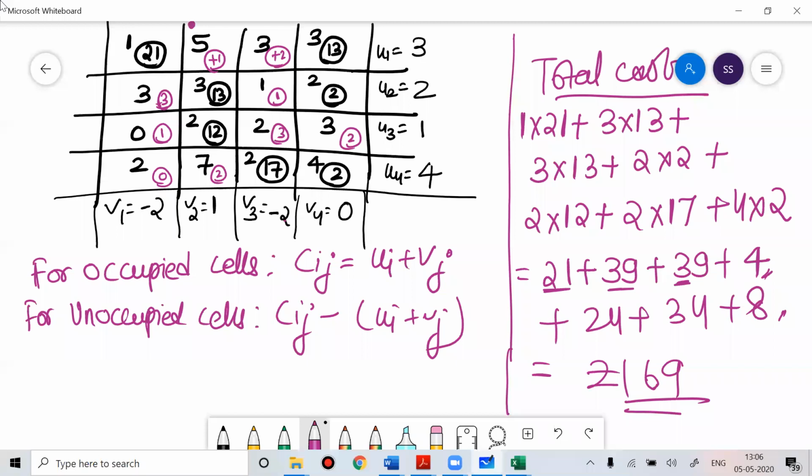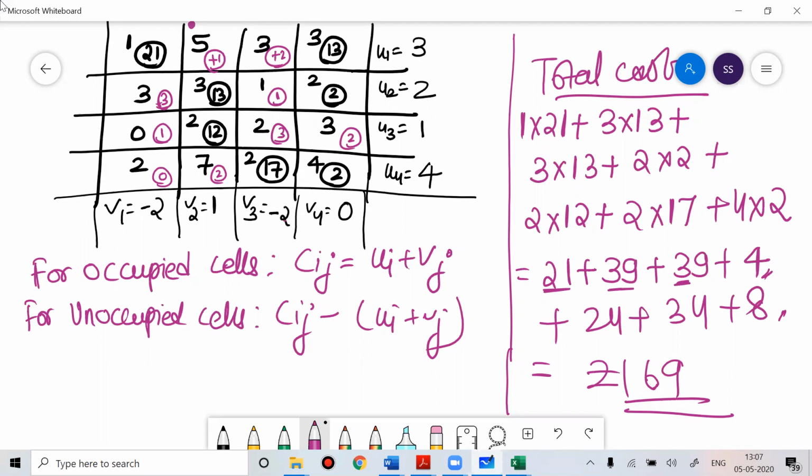Anyone have any doubt? So you can see for all the unoccupied cells, I showed you, all the values got positive. Since all the values for the unoccupied cells are positive, it means the given solution is optimal.